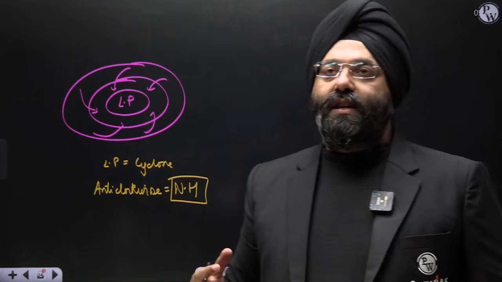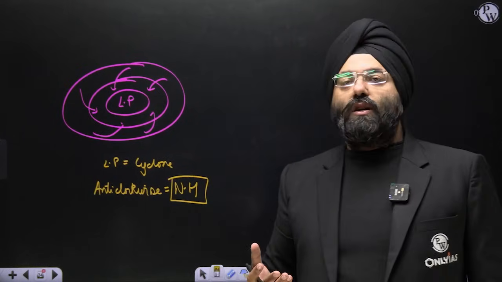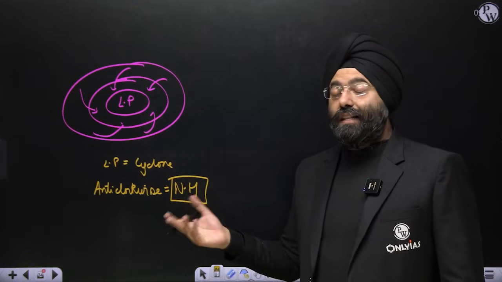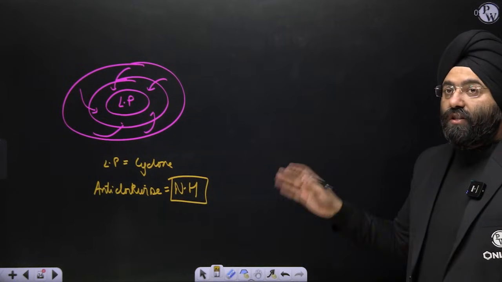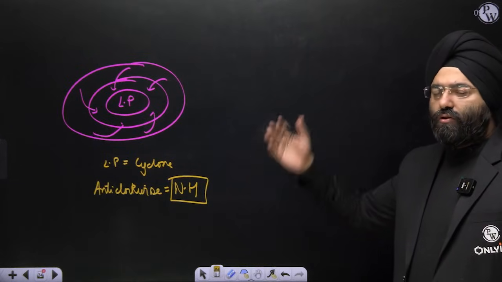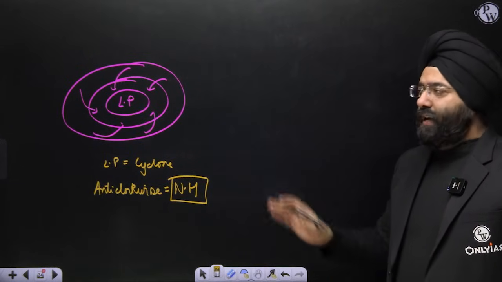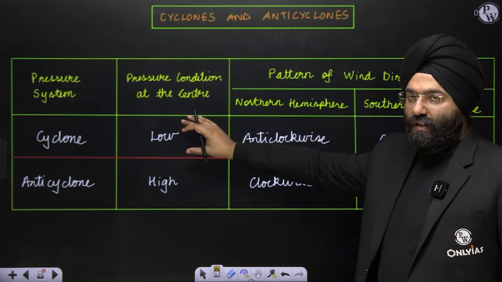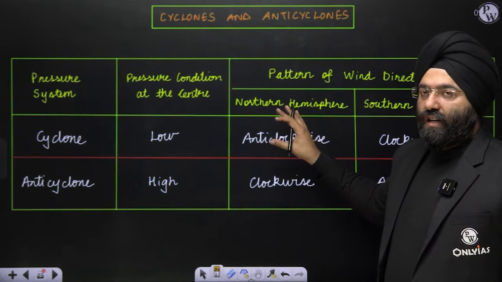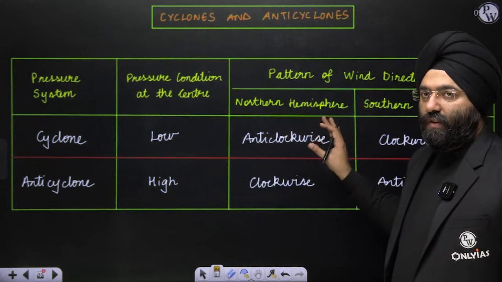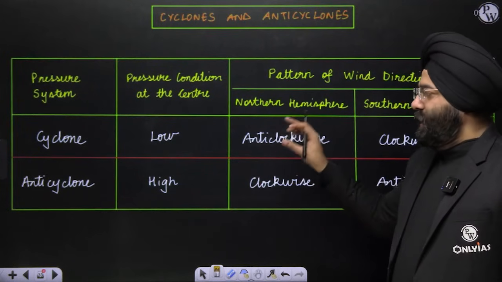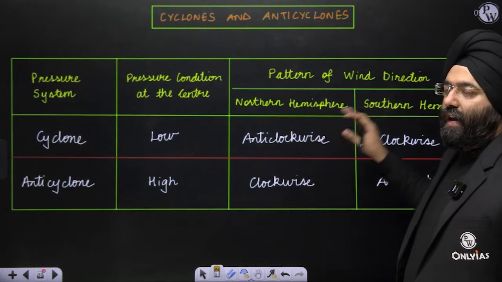Clear? Similarly, if it is low pressure and moving in a clockwise manner, then it is going to be a cyclone which is present in the southern hemisphere. Anticyclones also you'll study later on in this chapter. So broadly you've got an idea. Cyclones are low pressure systems which move anti-clockwise in the northern hemisphere and clockwise in the southern hemisphere, whereas anticyclones are high pressure systems, which we will see after cyclones, moving clockwise in the northern hemisphere and anti-clockwise in the southern hemisphere.